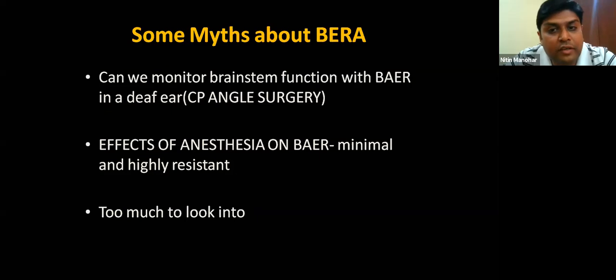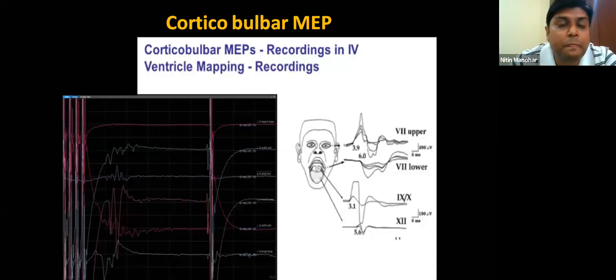The second myth is the effect of anesthesia on BERA. There is very minimal effect; BERA is very resistant to anesthetics. So you get good BERA recordings in whatever anesthesia you give. And some people feel it is too much to look into. There are 7 waves, we need to keep looking at it, but it is not that difficult. Actually, if you keep doing it, you'll get a hang of it. BERA is actually a simple modality to do.